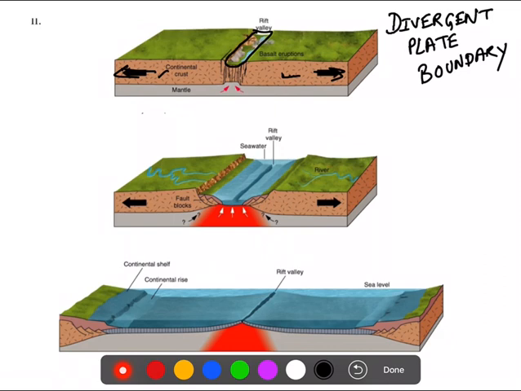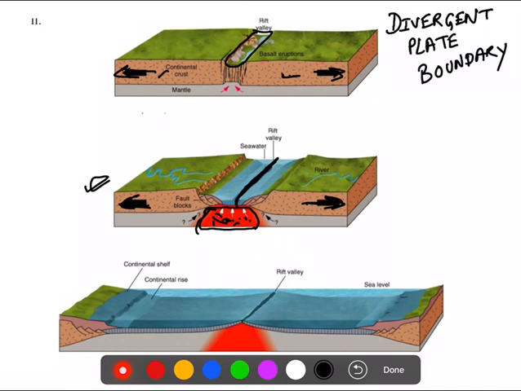Also, sometimes you can observe volcanic activity. This will lead to the formation of volcanic islands. How? Let's say there is a volcano beneath this. In another example, there is some hot molten magma here, and these two plates are undergoing a divergent plate boundary. Since they are moving away from each other, a rift valley is getting formed, and a small ridge is getting formed.